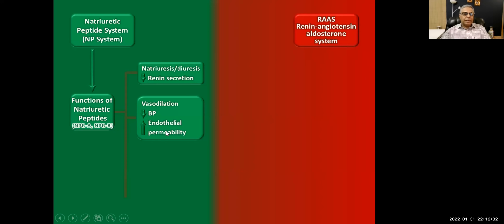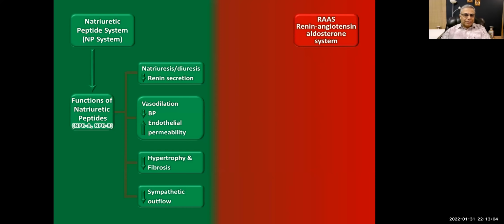It increases endothelial permeability, but it reduces blood pressure, which is a good thing in heart failure. It decreases hypertrophy and fibrosis that is caused by angiotensin 2 and aldosterone. So another good effect. And sympathetic outflow is decreased, the arrow is going down. That is also a good effect because sympathetic outflow increases the heart rate. It might increase the blood pressure as well, and we don't want that.